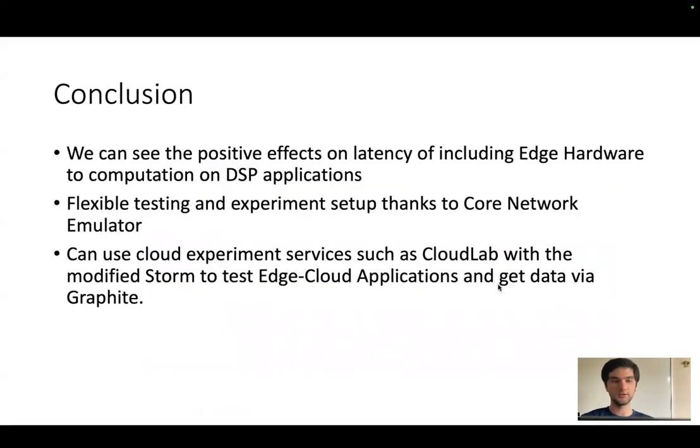So, in conclusion, we can see the positive effects of including edge hardware on latency of computation on DSP applications. And we have a flexible testing and experiment setup thanks to CORE Network Emulator. And we can use cloud experiment services such as CloudLab with the modified Storm to test edge cloud applications and get data via Graphite.